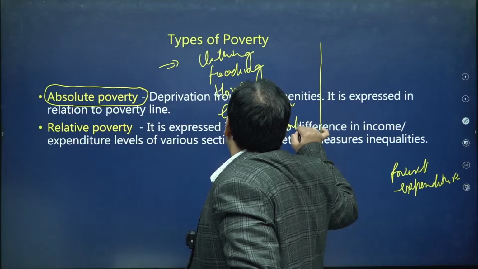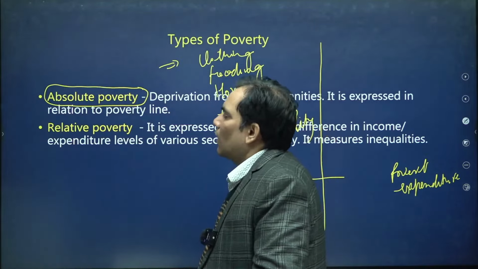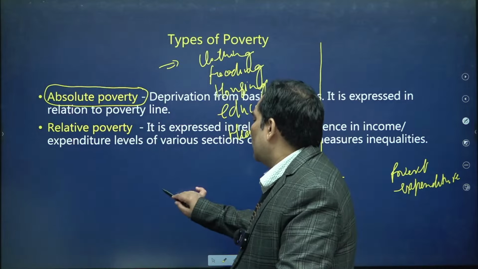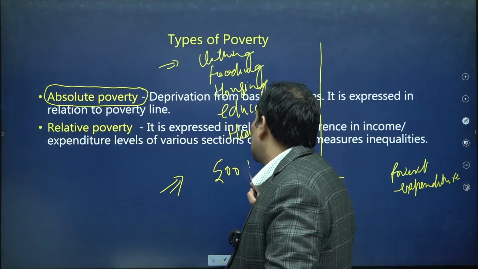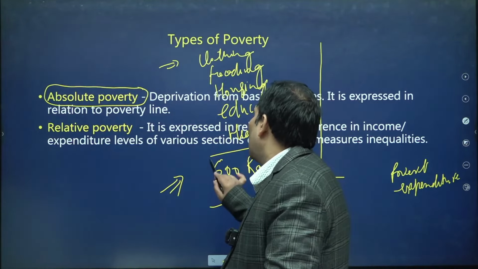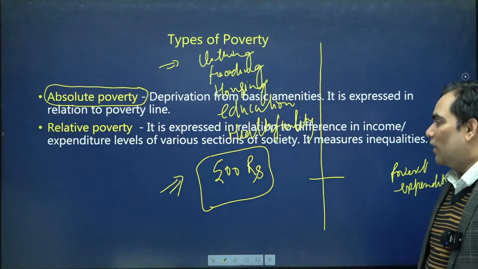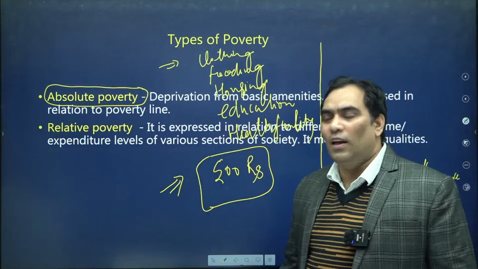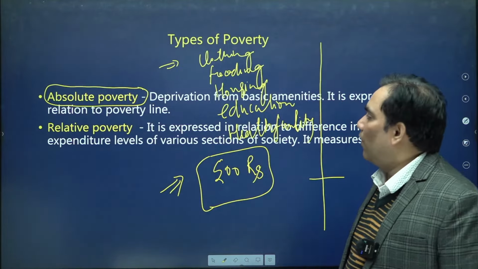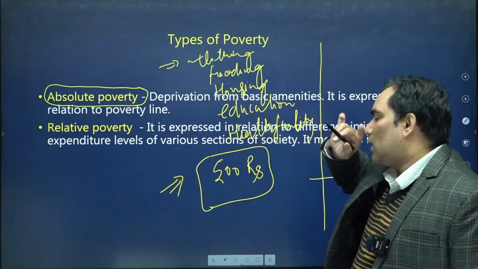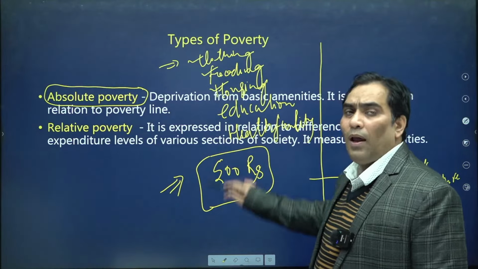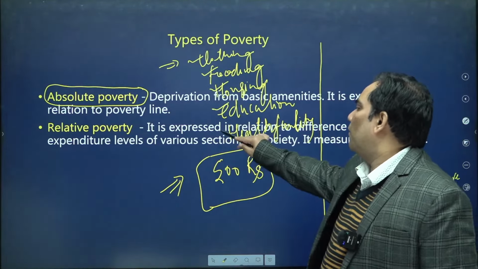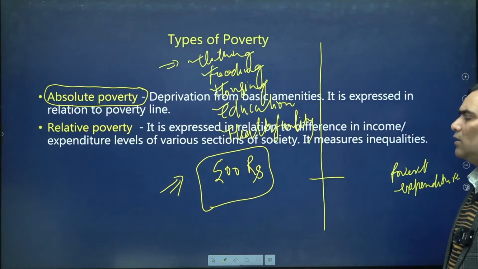Suppose these are the basic needs, and to meet these basic needs, the household needs to spend 500 or 600 rupees. This is hypothetical. As per government data, it is very low. Okay, we will discuss. That was impractical, but suppose basic needs are going to be fulfilled in the form of clothing. If people have access to clothing, access to food, access to housing, and access to education and health facilities, then we can consider that they are able to meet their basic requirements.